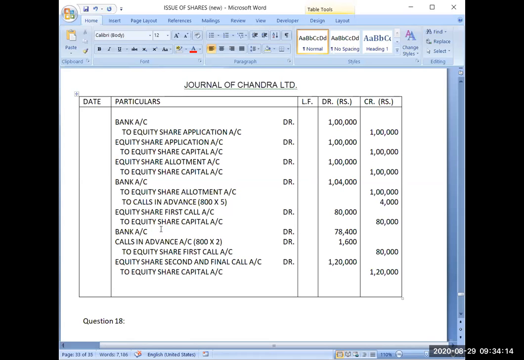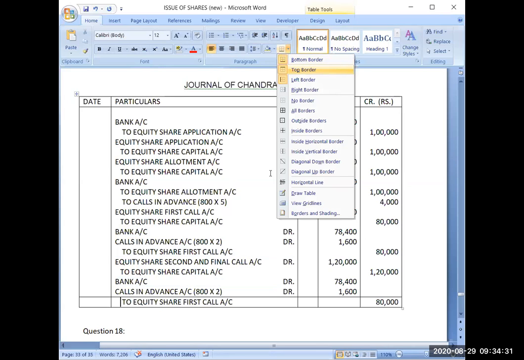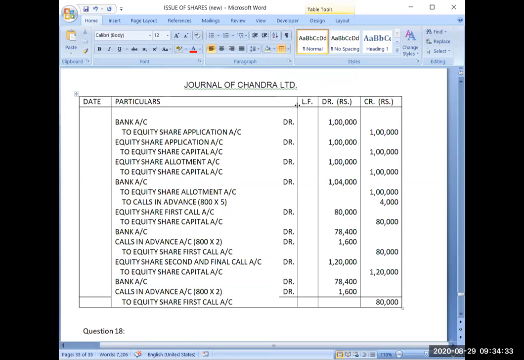Now, this entry will be here. Okay, now tell me how much liability of calls in advance you will finish in this entry and what will be the bank amount.